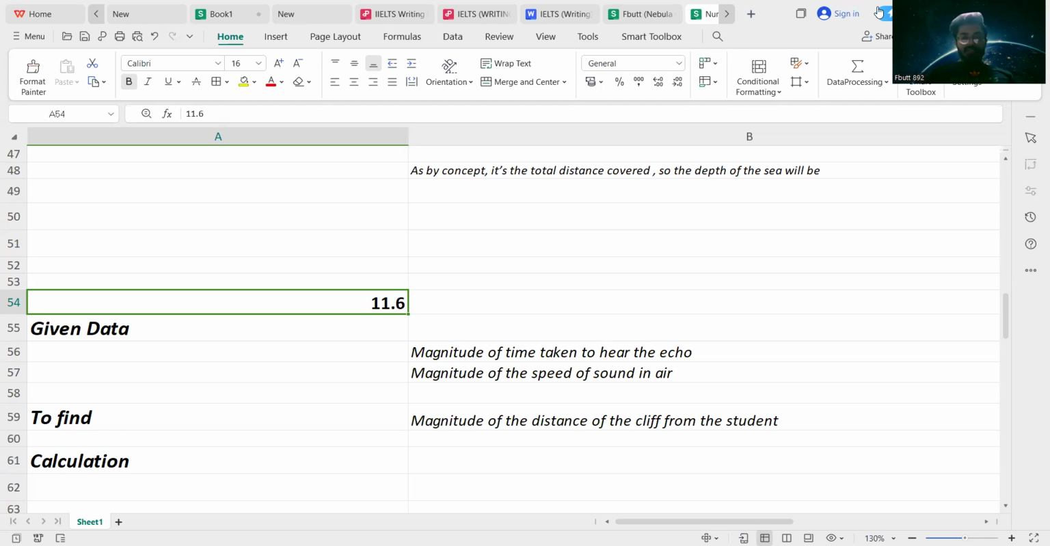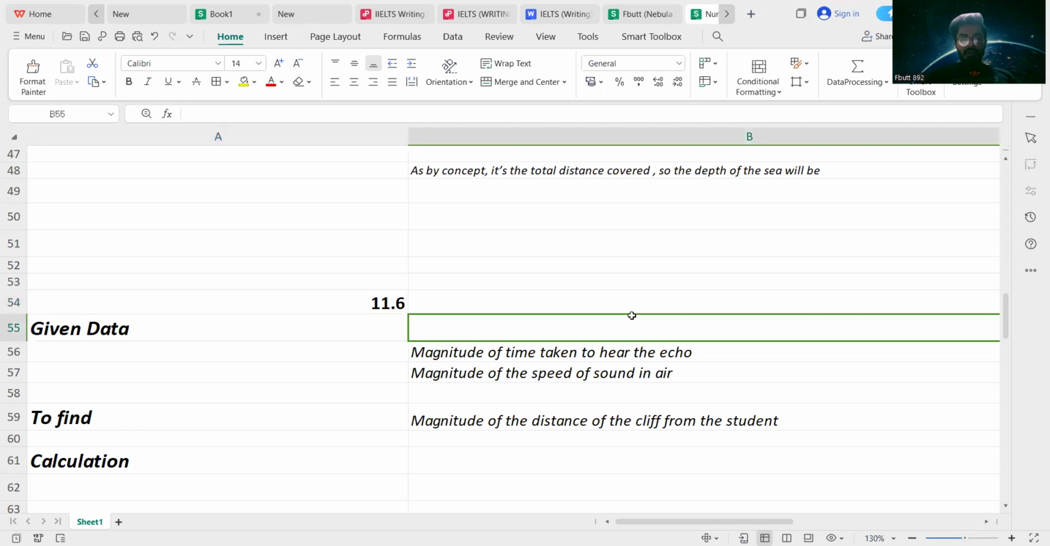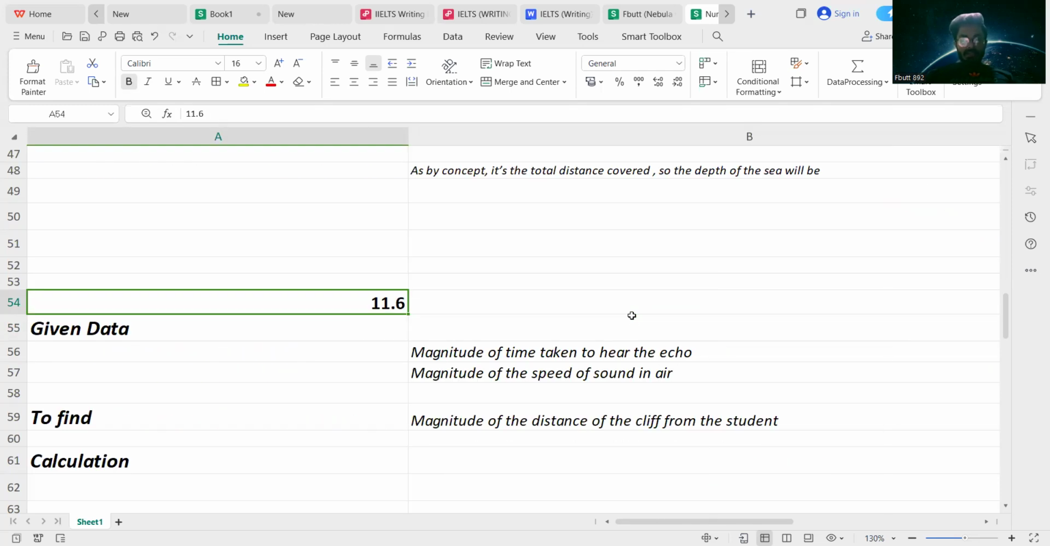Chapter 11, the acoustic dynamics of sound. Now I'm going to read the statement of numerical 11.6. What is the statement and what did the examiner ask in that particular numerical? For that purpose, I'm going to read the statement. A student clapped his hands near a cliff and heard the echo after 5 seconds.